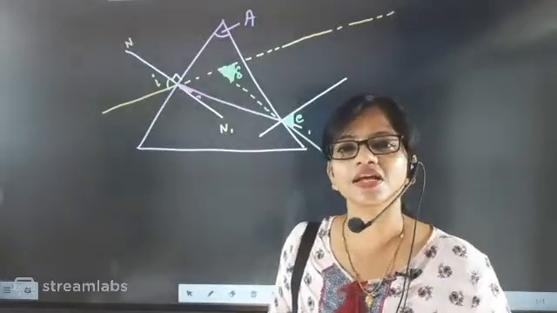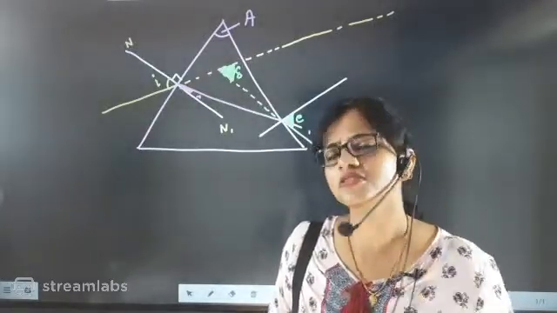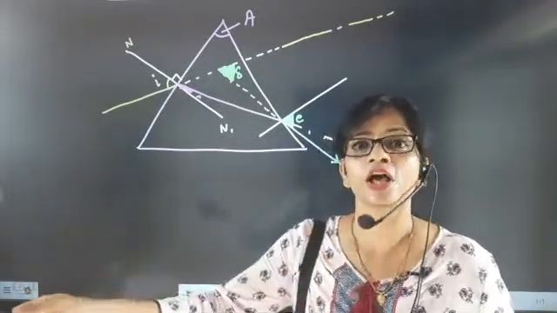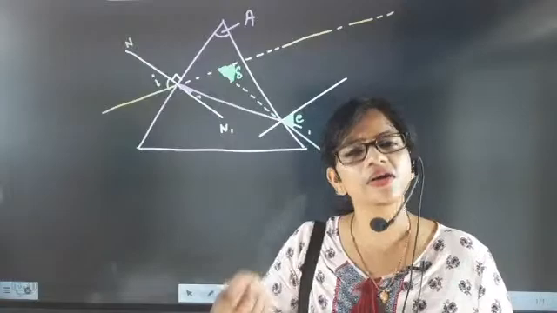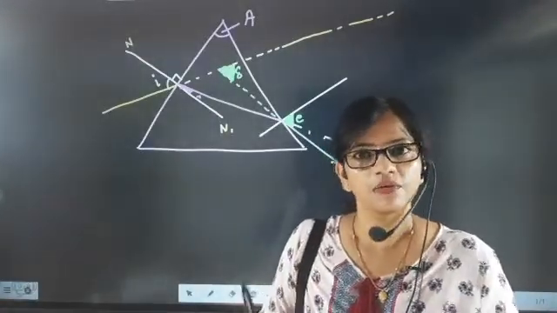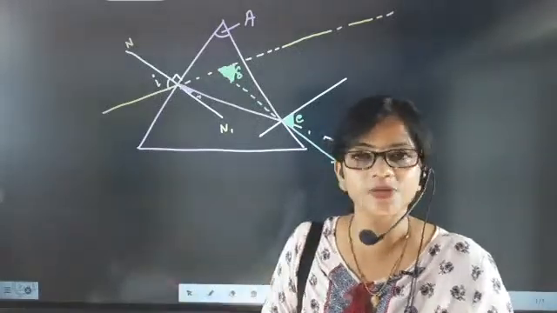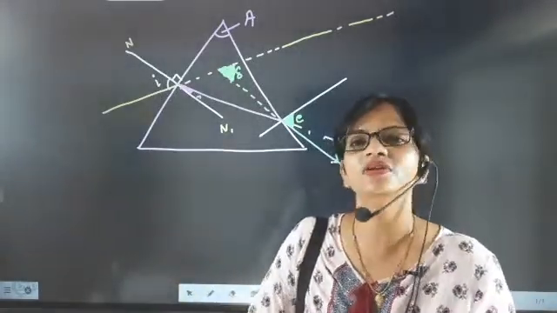Then I ask how much extra distance you covered. You will say 800 minus 600, 200 extra kilometers. So time was wasted.